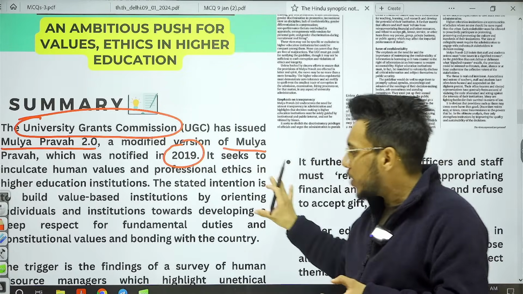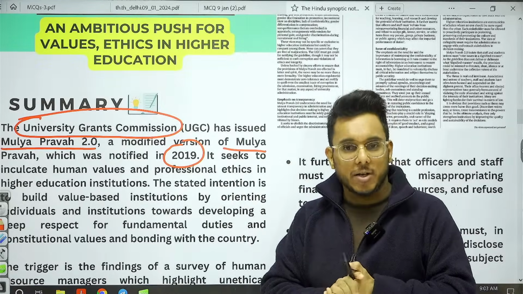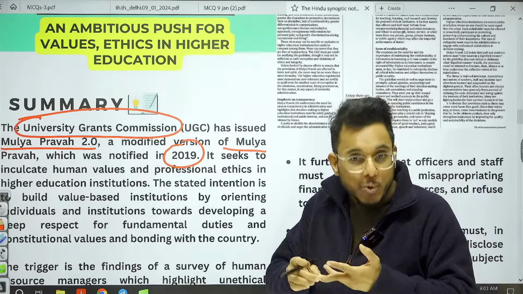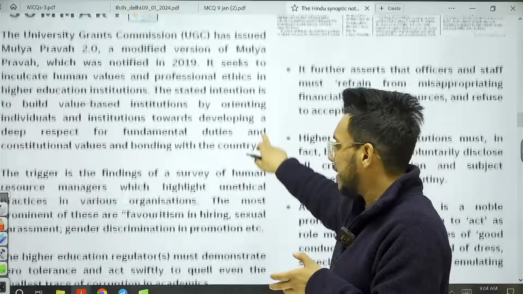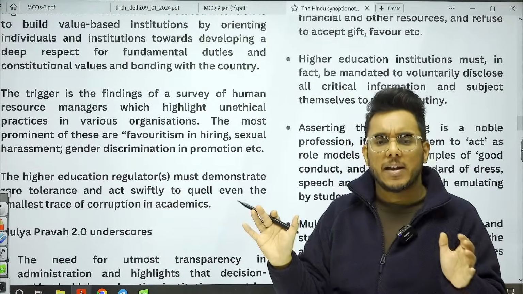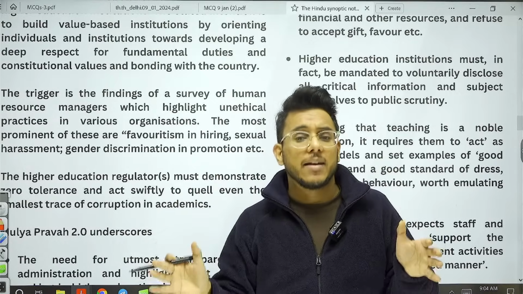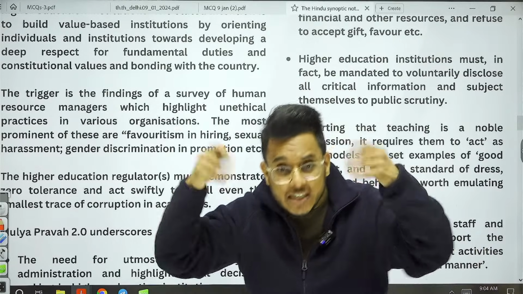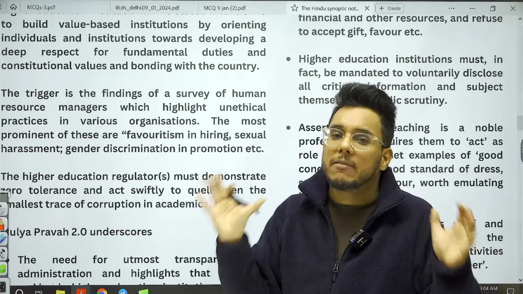Now, these particular values are expected to be incorporated in educational institutions, in teachers, in the students union, etc. Now, often guys, we find that even after 75 years of independence, even in the higher educational institutions, there are wide discriminations going on. There are caste divisions. Religious consciousness is there in the institution. So for that, ethical values are needed.